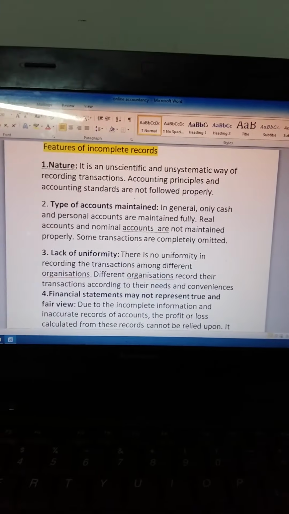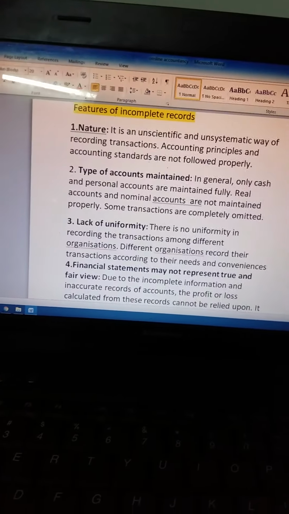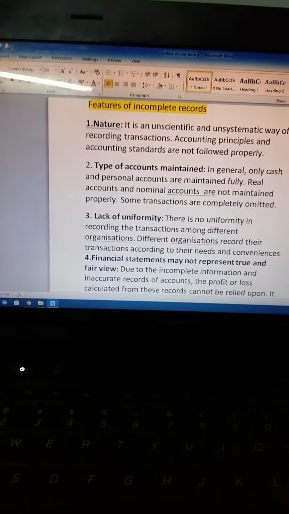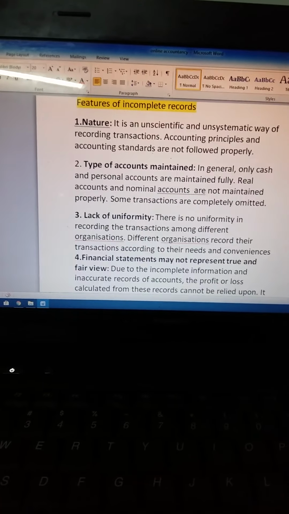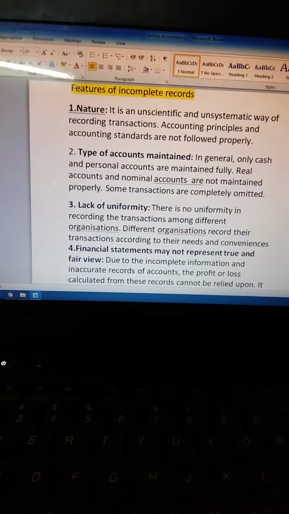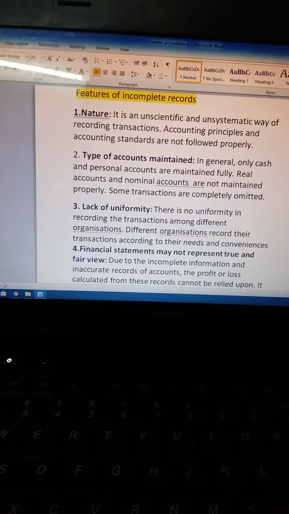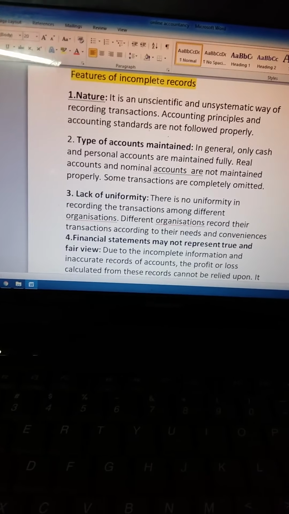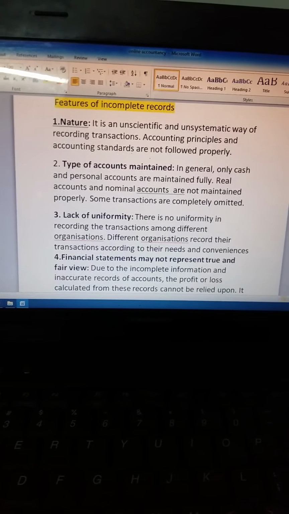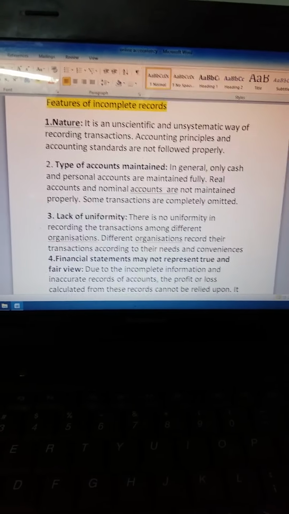So normally in incomplete records they do not maintain the accounting principles properly. Some accounts they maintain, some accounts they do not maintain. In some accounts both the debit and credit aspects are entered. Sometimes only the credit or debit aspect is entered. Sometimes both the debit and credit are omitted. So it is an incomplete record. That is what we call accounts from incomplete records.